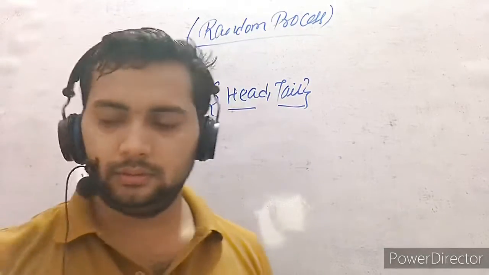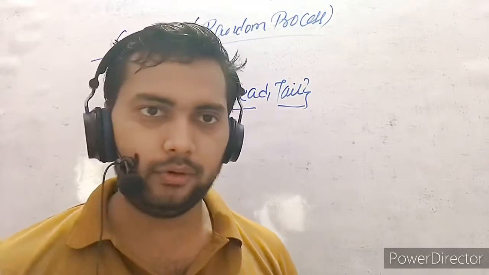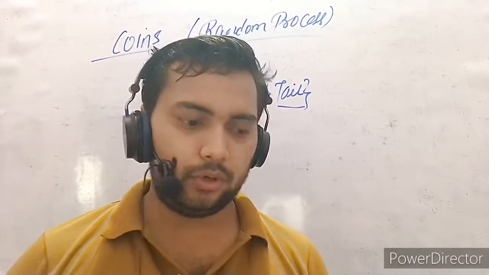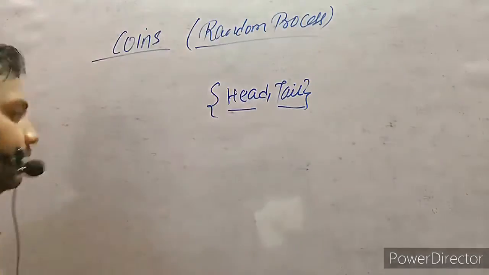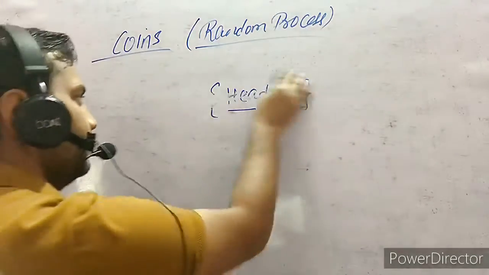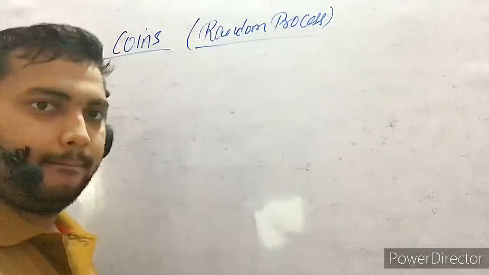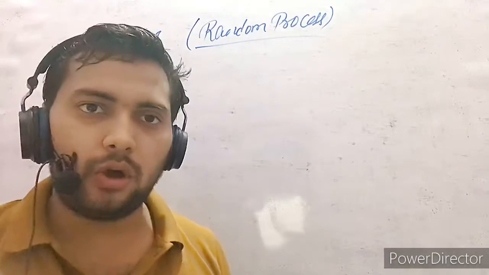Before starting questions, I want to give you some important points so that you can remember them and easily solve the questions. So, tossing a coin.